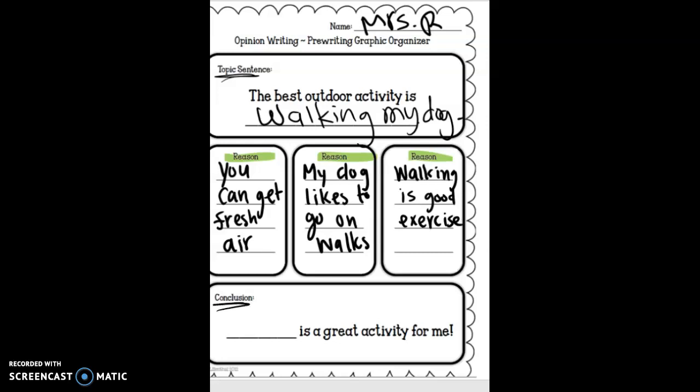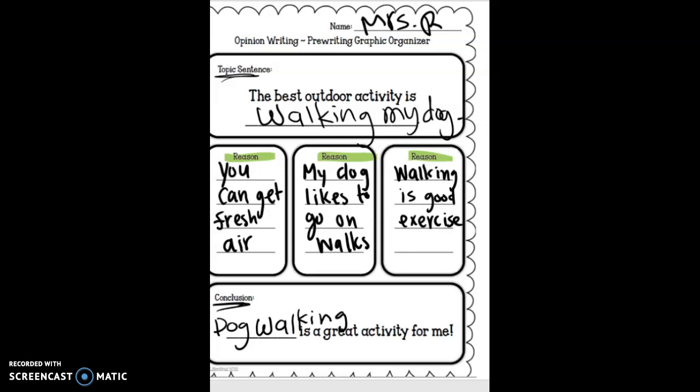Then we need to do our conclusion. So it says "blank is a great activity for me." So I'm going to say dog walking. That's kind of a small space, so you can write it up on top if you need to. Dog walking is a great activity for me. Now my graphic organizer is complete.